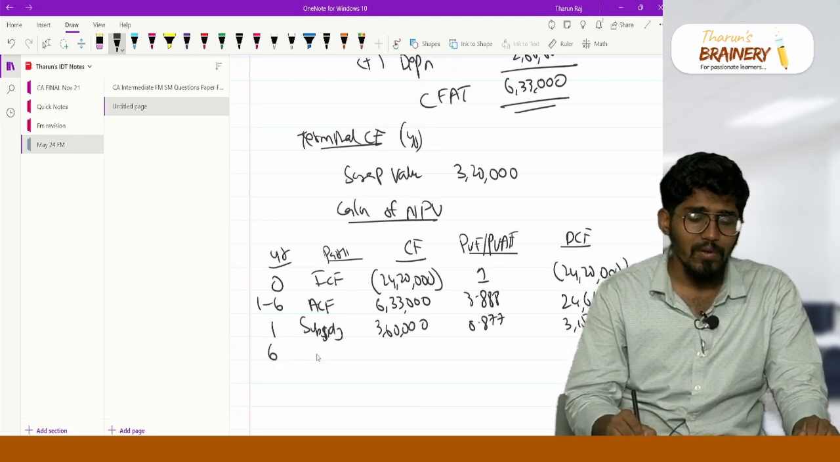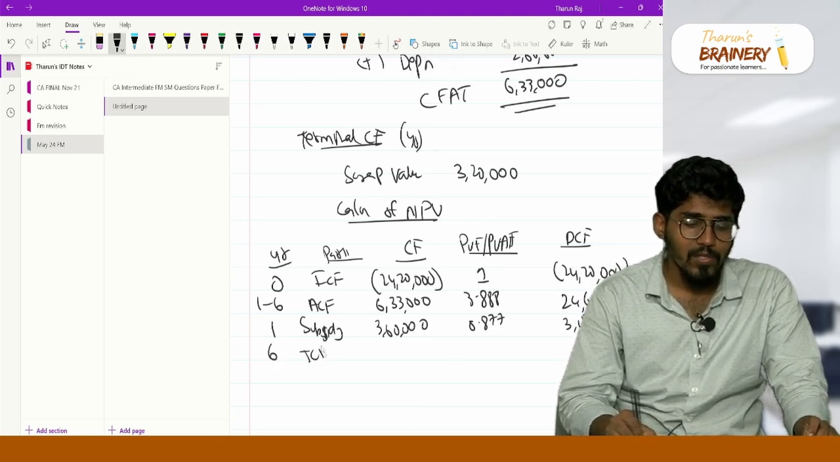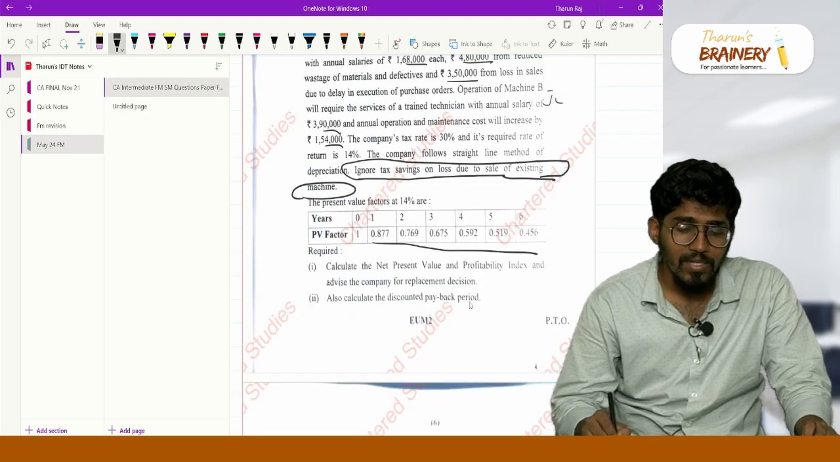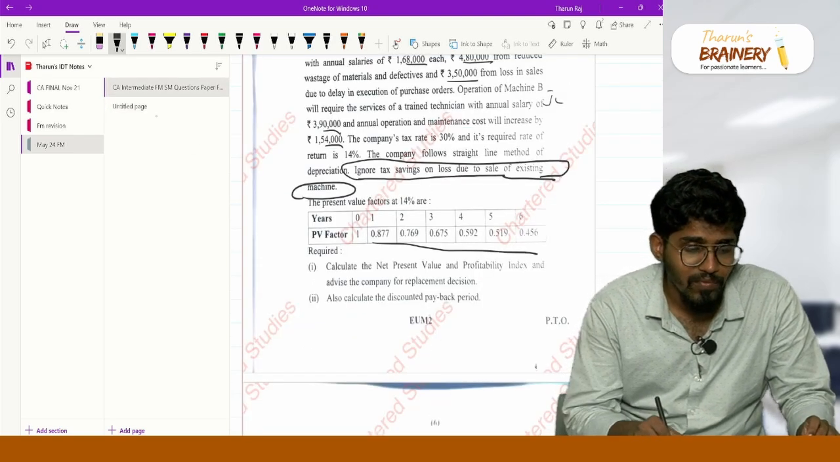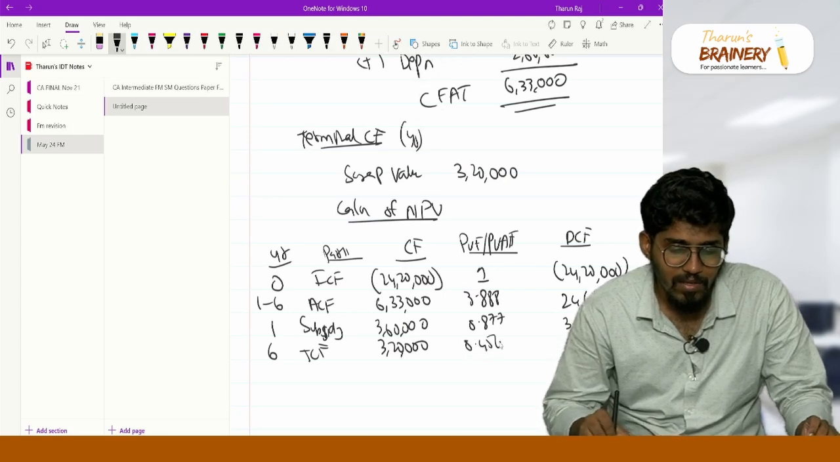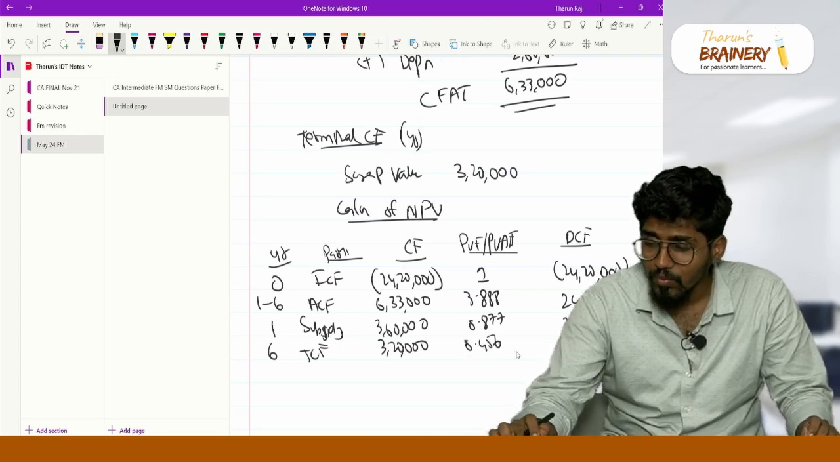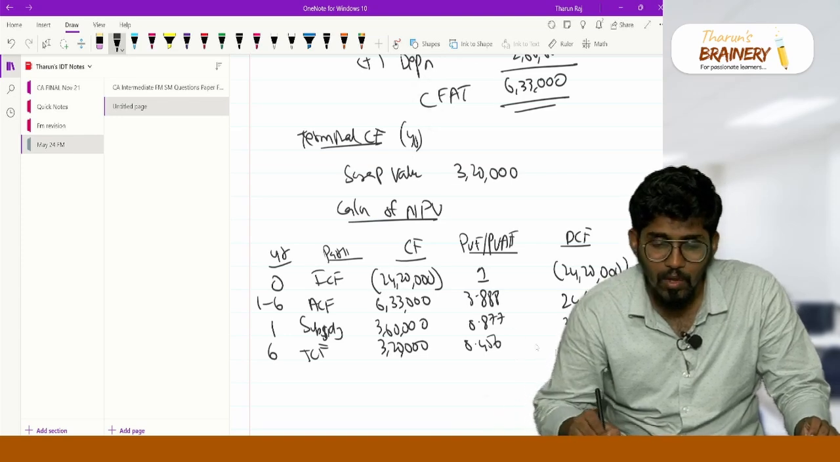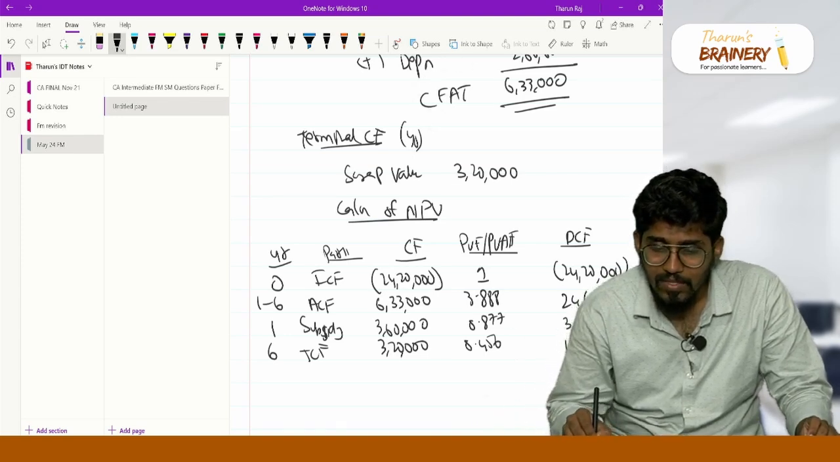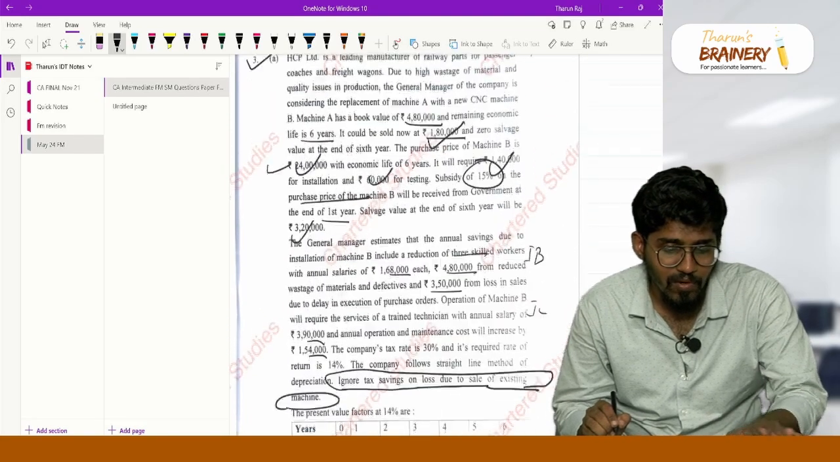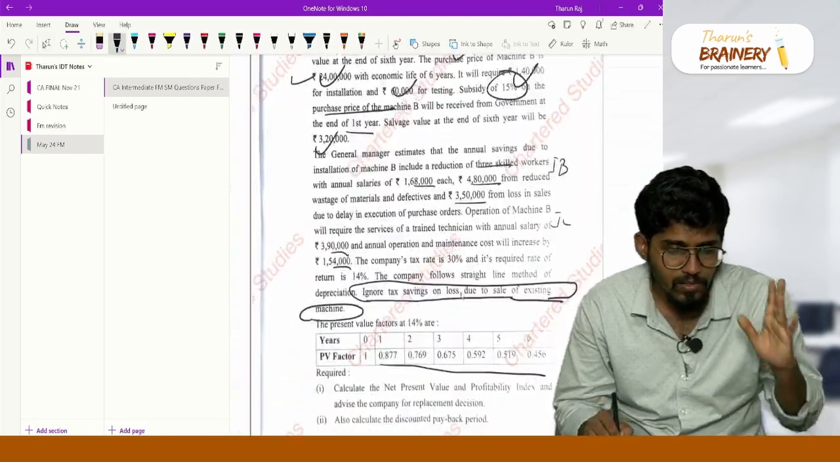Next, in the 6th year you also have a terminal cash flow of 3,20,000. So this amount you will receive in the 6th year. With the factor 0.456, 3,20,000 into 0.456 is equal to 1,45,920. All the values have been considered, and nothing has been left out, correct?